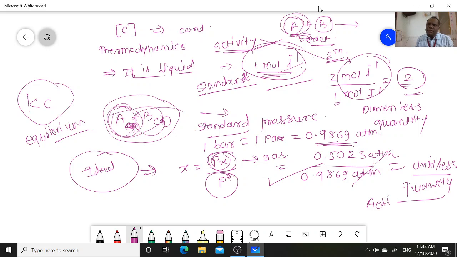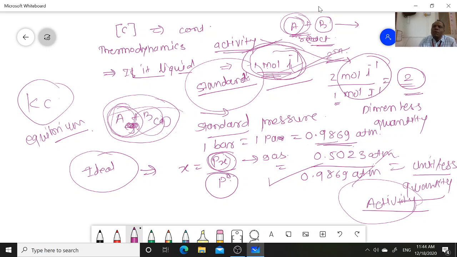Activity is considered in thermodynamics while writing the rate equations for a reaction. How is it converted? Activity is obtained by dividing by standard pressure, or by standard concentration. If it is a liquid, standard concentration is 1 mole per liter, and standard pressure is 0.9869 atmosphere, or 1 bar, or 1 pascal. 1 bar is equal to 0.9869 atmosphere, right? Remember that, this is very important.